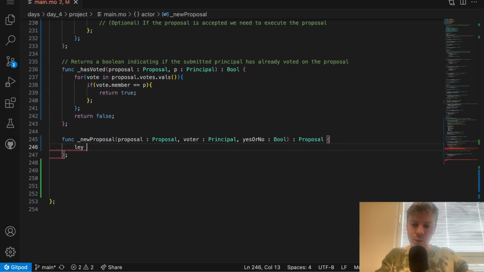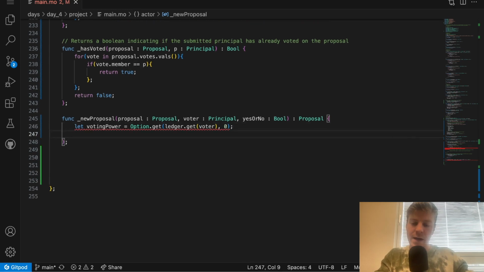The first thing I want to do is get the voting power. My voting power is essentially my balance of tokens. So once again, we can use Option.get ledger.get voter and then 0 in case we don't have any balance. Let multiplier. The multiplier is a value that I will use, you will see.